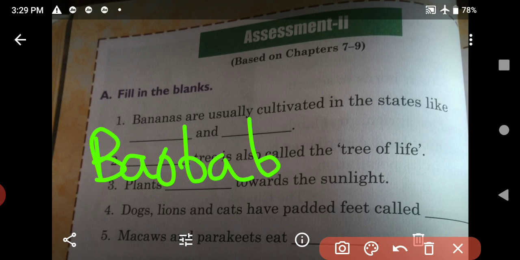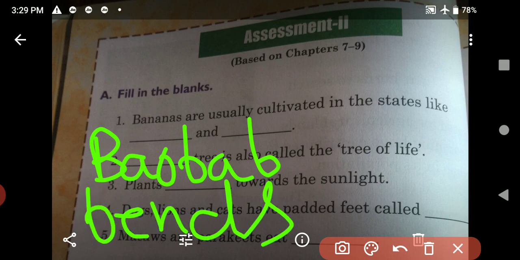Third one, plants dash towards the sunlight. Plants bend towards the sunlight. Next, dogs, lions and cats have padded feet called dash.